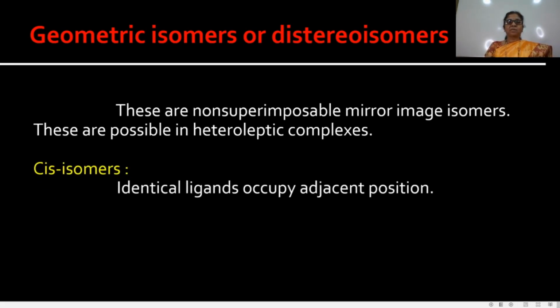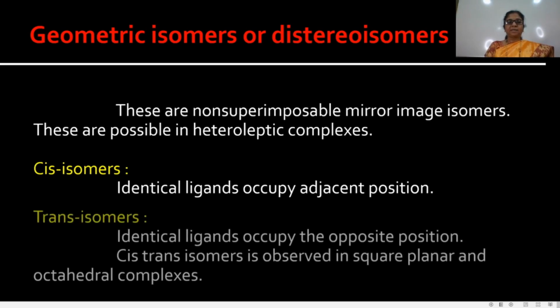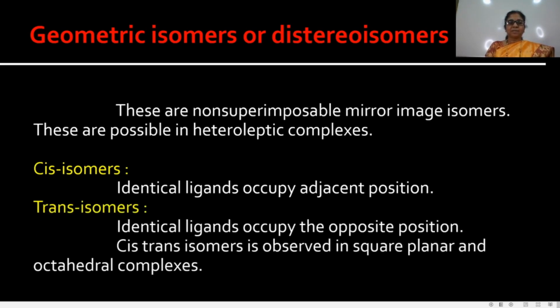The geometric isomers are of two types. The first is the cis isomer. In cis isomers, identical ligands occupy adjacent positions. The second type is the trans isomer. In trans isomers, identical ligands occupy opposite positions. We studied geometrical isomerism in alkenes in 11th standard. But coordination complexes also show geometrical isomerism, and these are of two types, cis isomers and trans isomers.